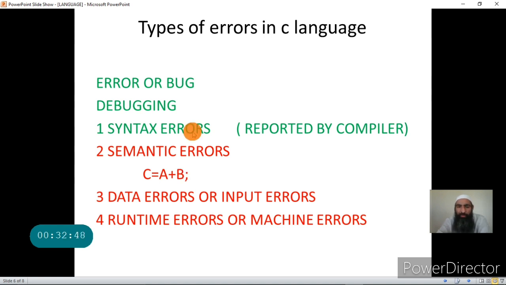The C compiler is a software that compiles these programs and converts them into executable code. Now what are the different softwares that we use in the life cycle of the C program? That will come afterwards, but right now you should understand what are syntax errors.